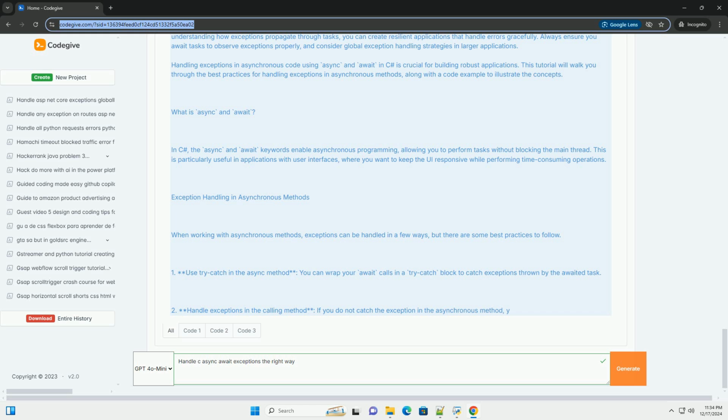Conclusion. Handling exceptions in asynchronous methods in C# is straightforward but requires attention to detail. By using try-catch blocks and understanding how exceptions propagate through tasks, you can create resilient applications that handle errors gracefully. Always ensure you await tasks to observe exceptions properly, and consider global exception handling strategies in larger applications.